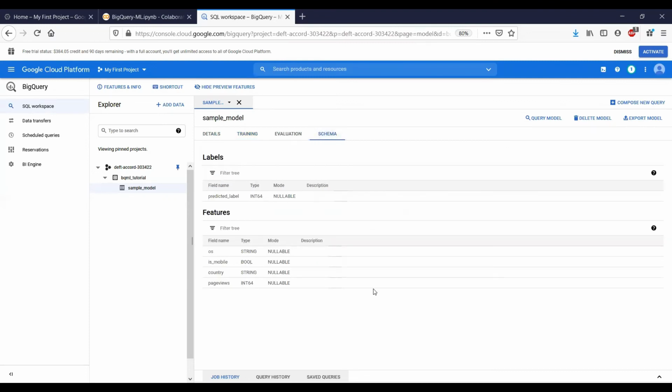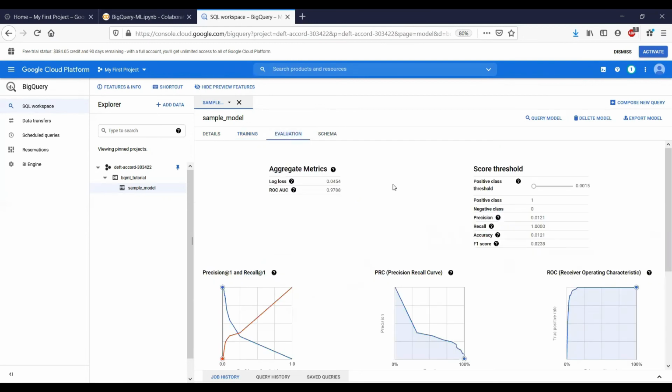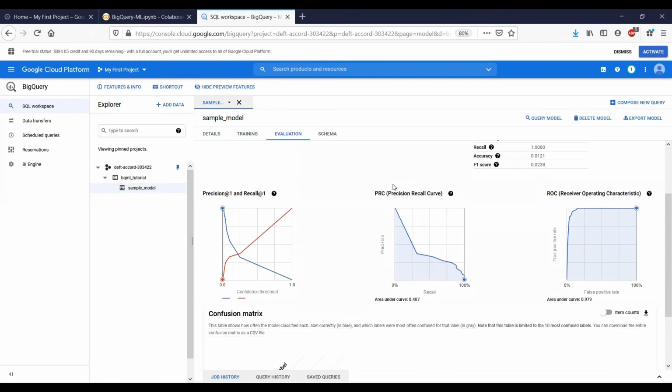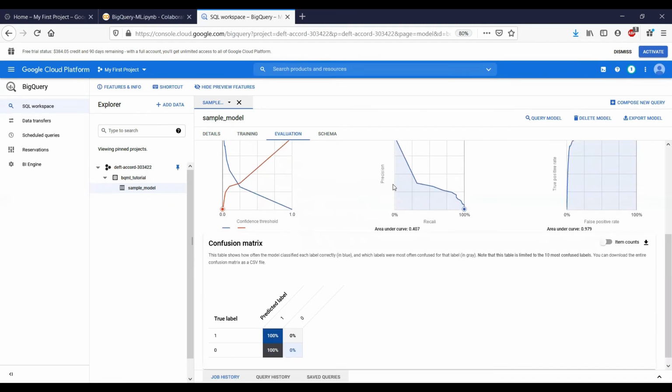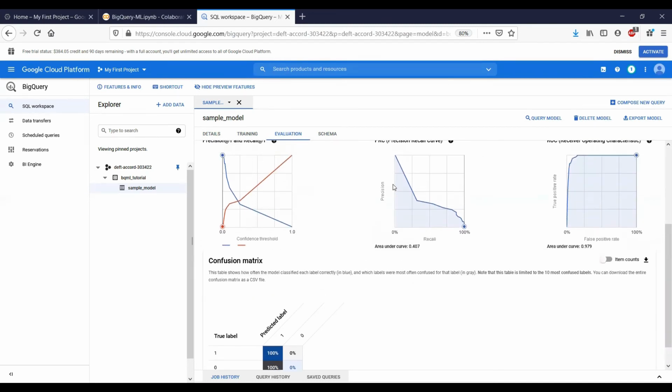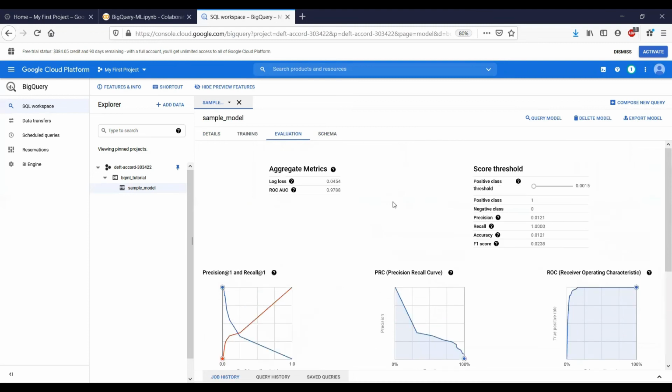We can also check the schema, and it shows the labels and features and their data types and some more information. We can also go to the evaluation, and here we see different metrics on which we can evaluate our model. These are metrics that we have already seen before. We have the confusion matrix at the bottom, and we see some information here on the right like precision, recall, accuracy, and an F1 score. We also have the ROC curve and various other plots.